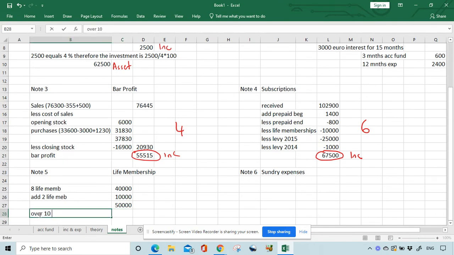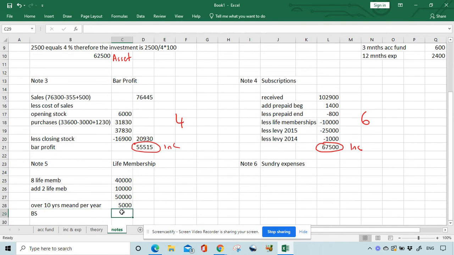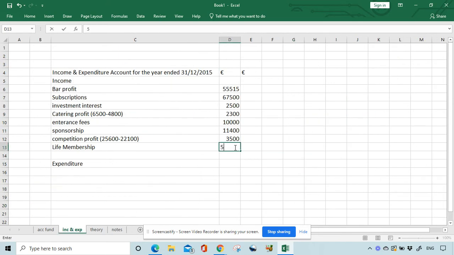Over 10 years means per year 5,000. Our balance sheet figure would be 45,000 in the financed by section. But what I'm interested in is this 5,000, which is income every year. So the life membership, you put 5,000 of it through as income every year. 5,000. So let's add up the income.